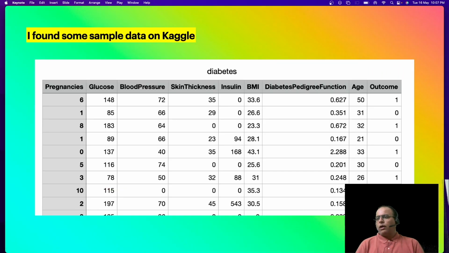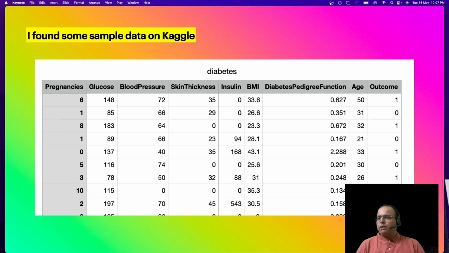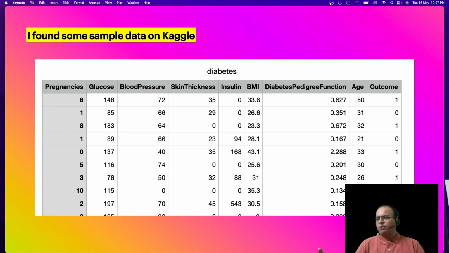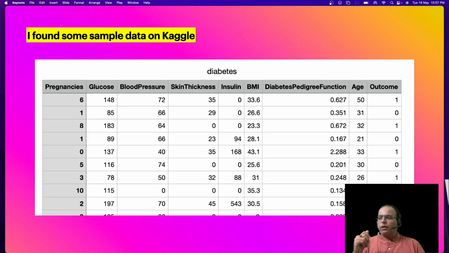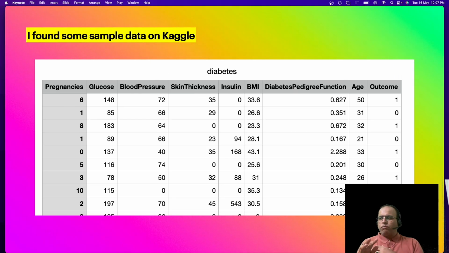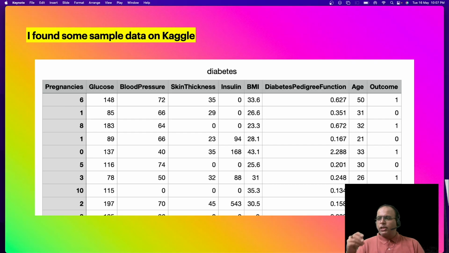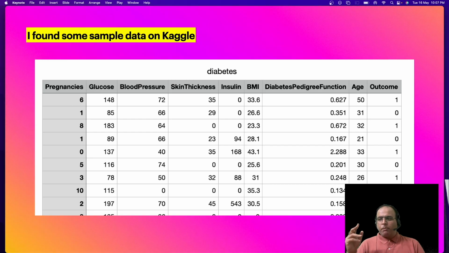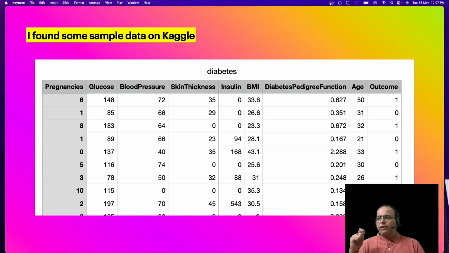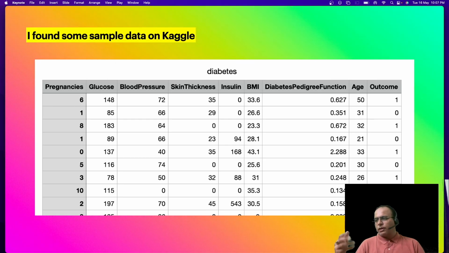All right, so how I started is that I found some sample data on Kaggle. It was basically a diabetes data set for pregnant women. Not to talk much about the data, but in all real sense, it was columnar, relational rather, in the form of columns and rows. And there are certain attributes which need to be kept in perspective while generating or augmenting this data set further. For the sake of your understanding, I have given some sample rows here.